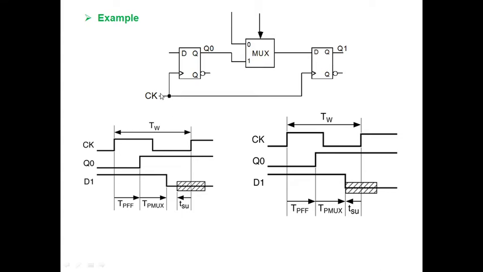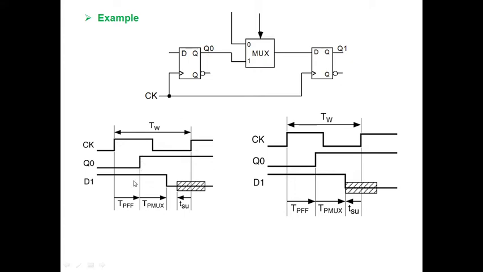So this is my clock signal, a synchronous circuit, and here is the first D flip-flop and the second D flip-flop. Q0 is the output and Q1 is the second flip-flop output, with the clock. Because of the propagation delay offered by the flip-flop, it has an event here.